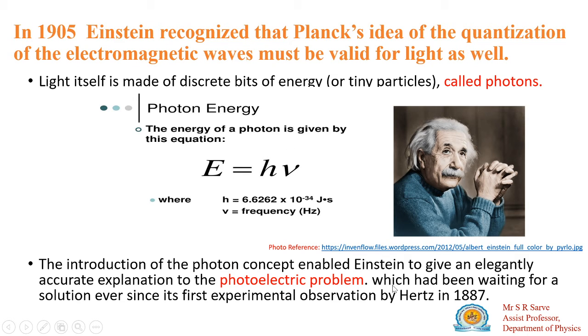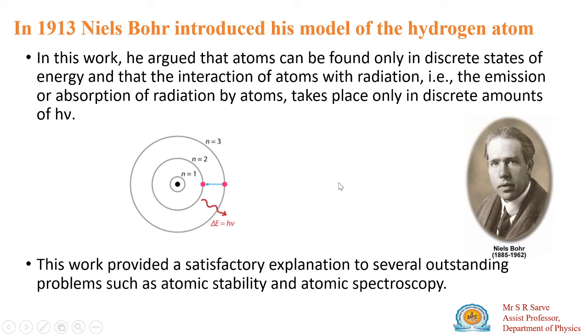This was experimentally performed by Hertz in 1887, and the experiment performed by Hertz was given confirmation by Einstein in 1905. So now the birth of quantum mechanics starts, and quantum mechanics gives the concept of the photon: light consists of particles, that is the photon, and the energy of a photon is h mu.